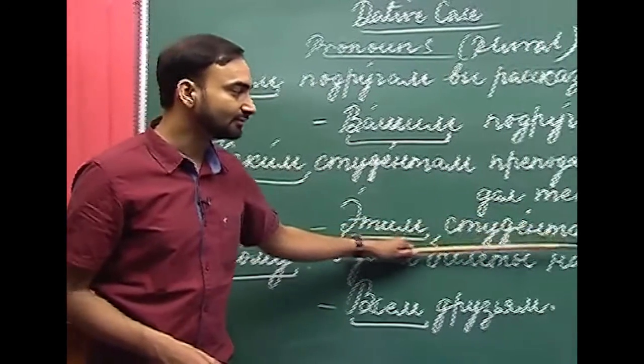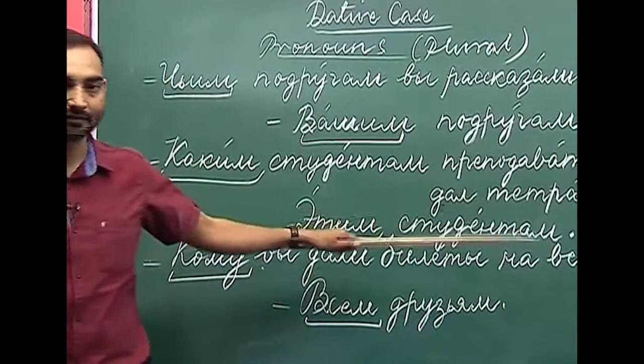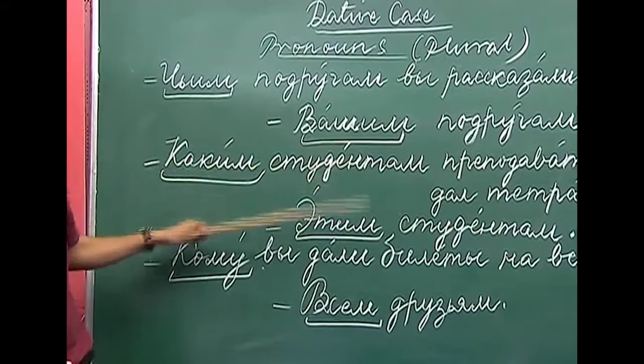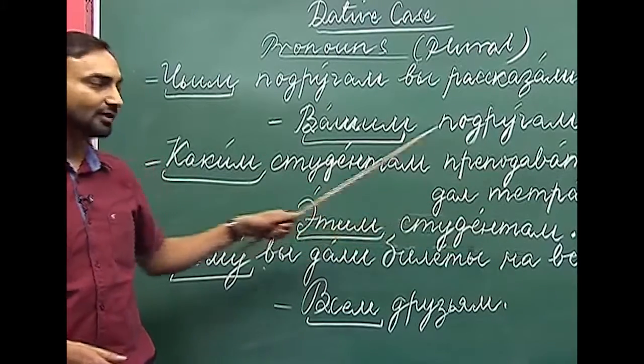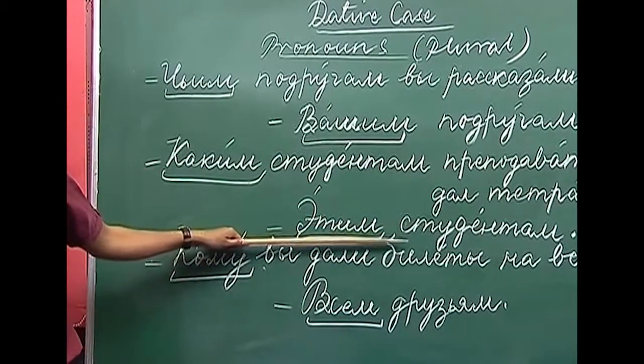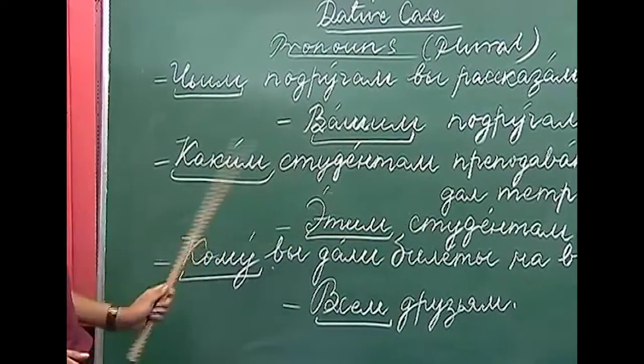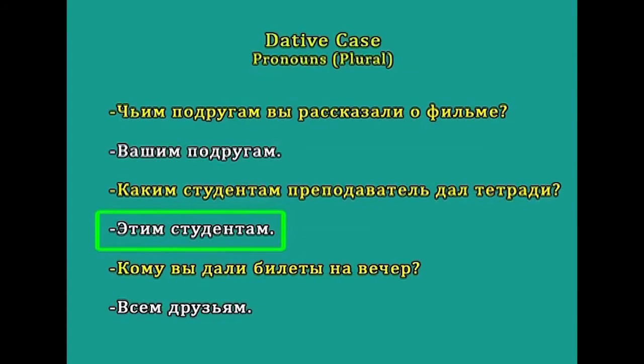Achim studiantam, to these students. To which students? To these students. This is how we use the demonstrative pronouns in the answer. Kakim studiantam prapadavachal dal chitaraji, achim studiantam.